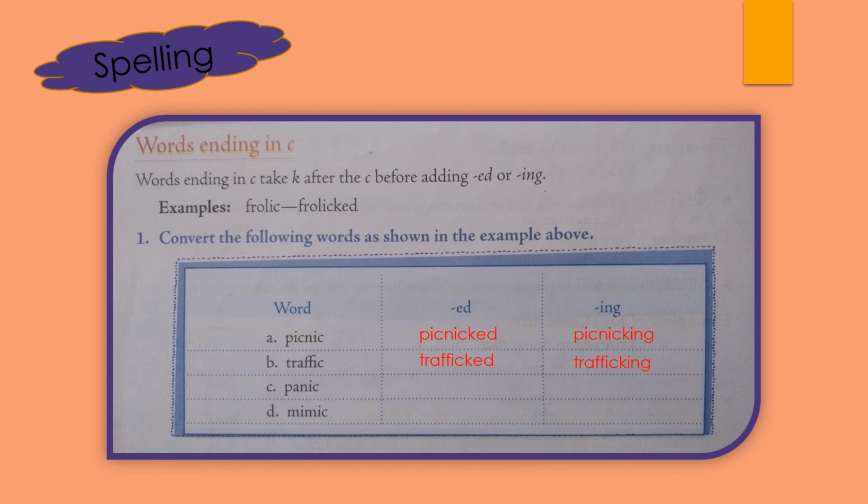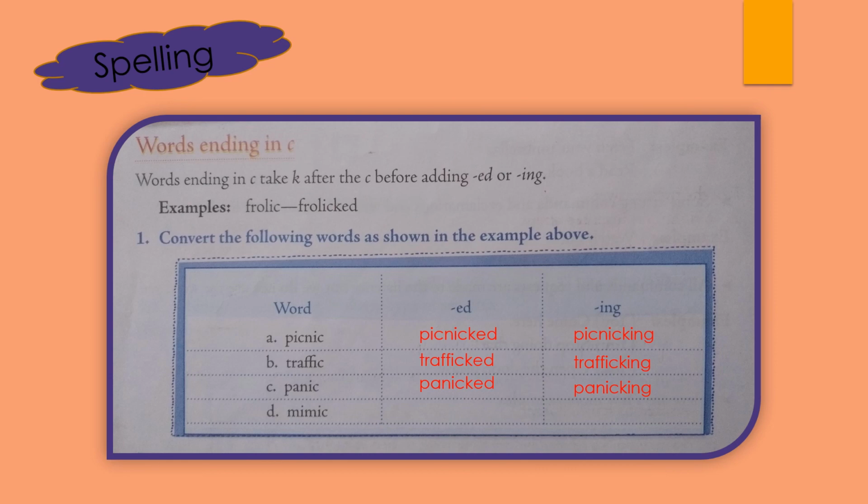Now the word is panic, so panicked. Panic, then K and then ed we will add. Similarly, in case of ing, panicking. Panic, then K and then ing. It will become panicking. Now the last word given here is mimic.